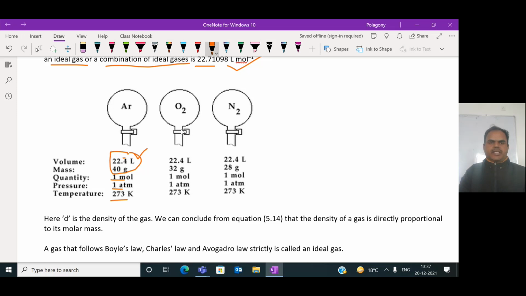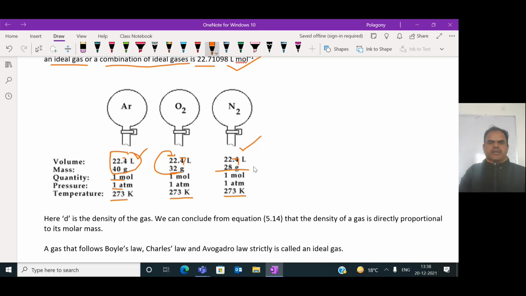Similarly, for oxygen, O2, the molar volume is 22.7 liters and its molar mass is 32 grams. 32 grams occupies 22.7 liters, which is equal to 1 mole at 1 atm and 273 Kelvin. Similarly, nitrogen gas also occupies a molar volume of 22.7 liters. Its molar mass is 28 grams, which is equal to 1 mole at standard temperature and pressure, 1 atm and 273 Kelvin.